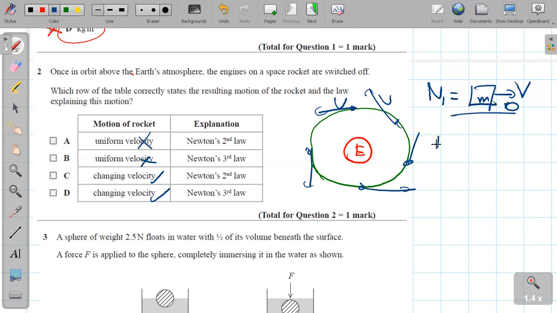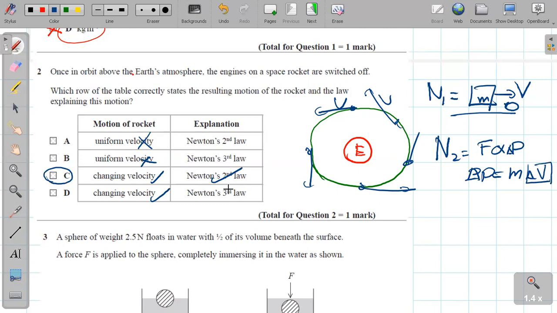But Newton's second law of motion: the rate of change of momentum is directly proportional to the force applied. That means the force is directly proportional to the change of momentum. And we know change of momentum is nothing other than m delta v, the change of velocity. Here there is a change of velocity, so it's going to be Newton's second law. So my answer is C.